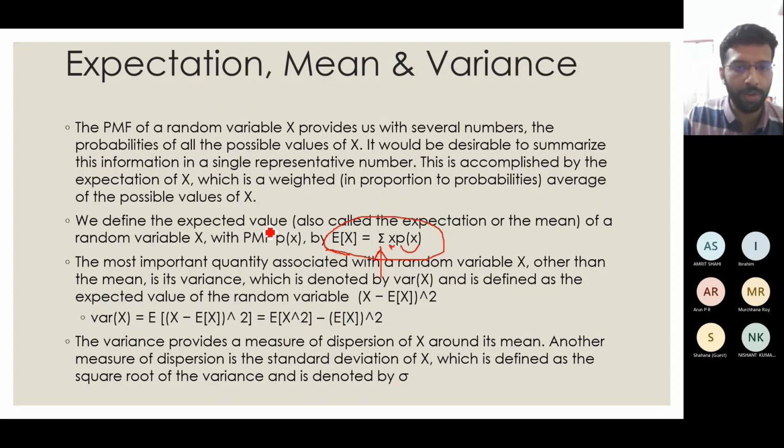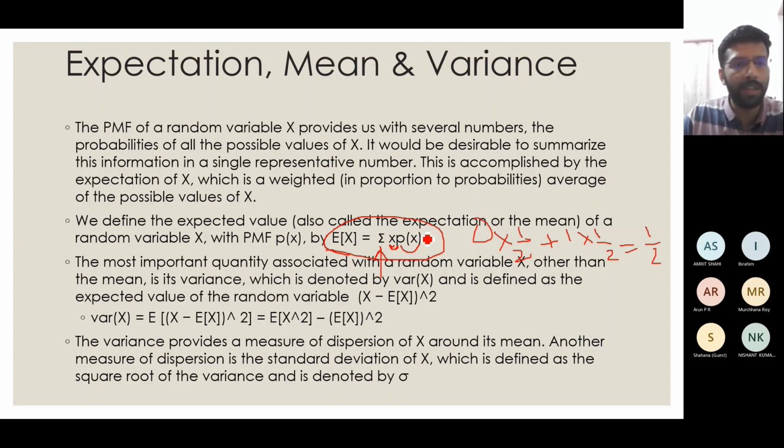If I have a coin toss, it can take head or tail. So I can assign a number to that, 0 and 1, and the probability of x will be half for head, half for tail. So it will be 0 into half plus 1 into half. That will finally be half. That will be the expectation for my single coin toss.